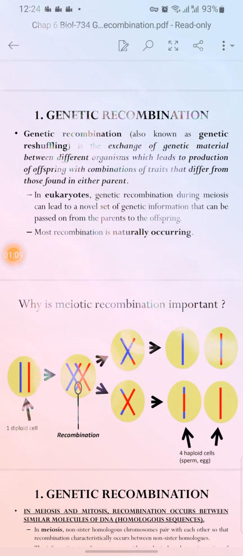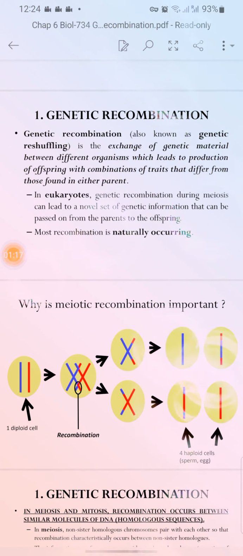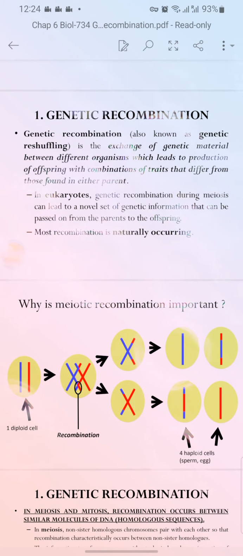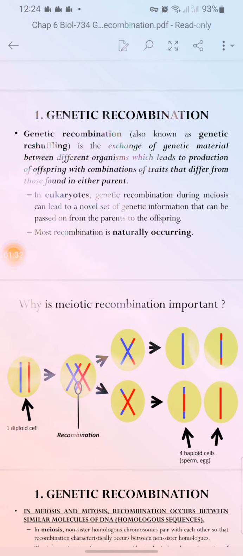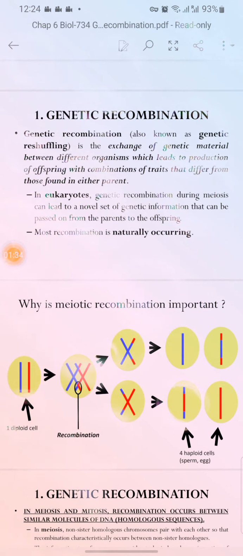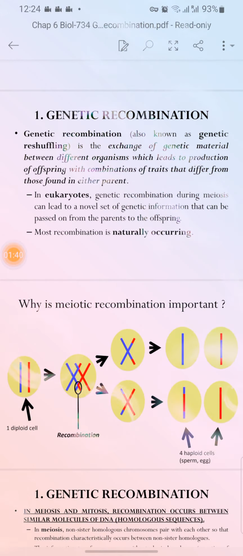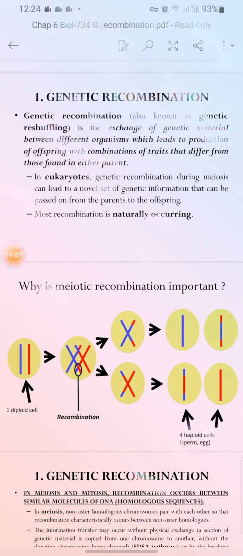In eukaryotes, genetic recombination can lead to a novel set of genetic information that can be passed on from the parents to offspring. Obviously in eukaryotes, from parents to offspring, genetic recombination is in the form of a novel set, as there lie various chromosomes. Most recombination is naturally occurring, as chromosomes meet up together.